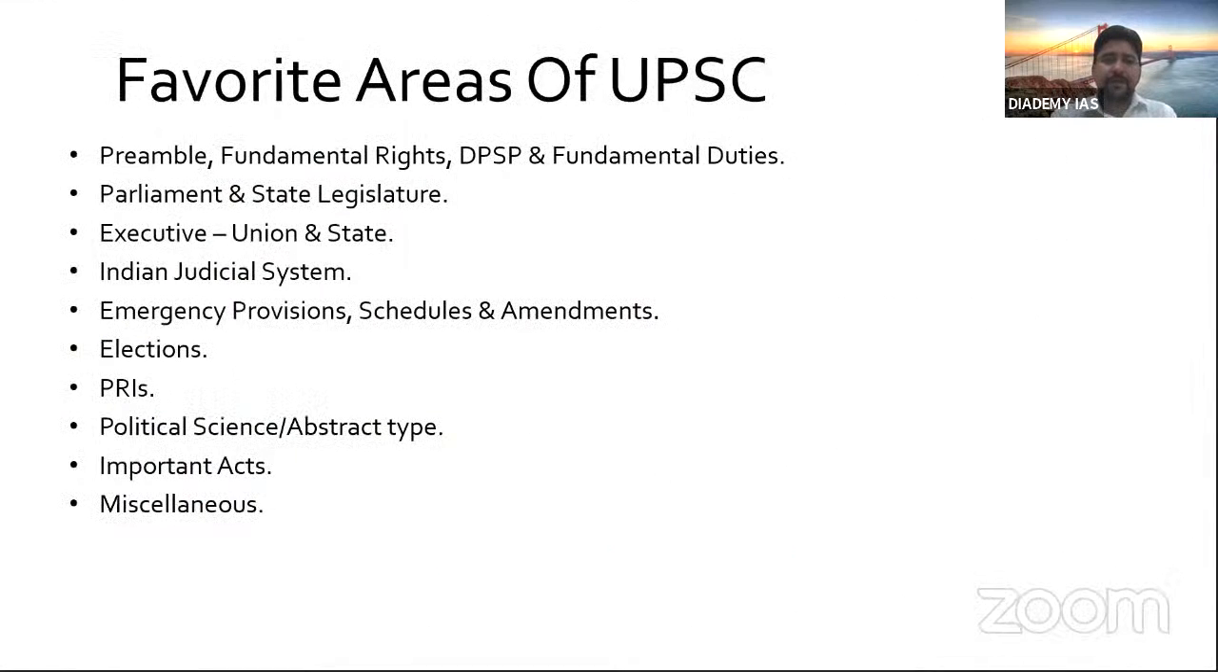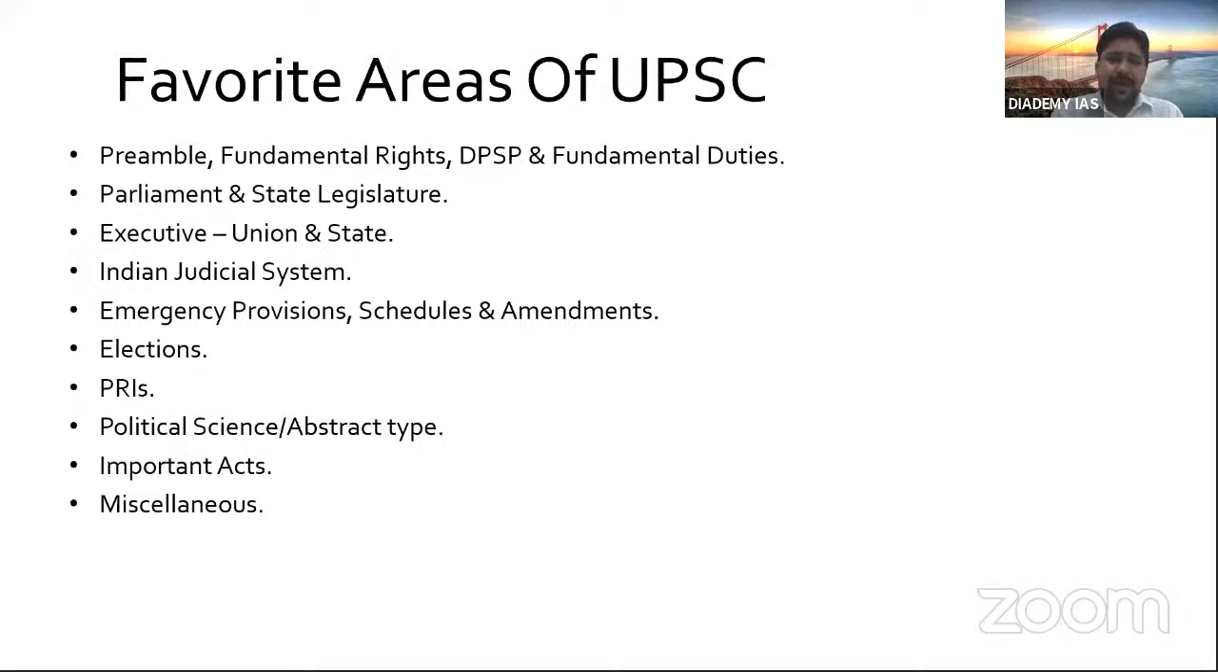Then, based on our analysis, these are favorite areas of UPSC. You can see preamble, fundamental rights, DPSP, and fundamental duties, very interesting, very foundational topics. Then parliament and state legislature, as I showed, this year also questions were there. Then executive, union and state. When we say executive, it means president, vice president, governor, your council of ministers, attorney general, right? Okay, so these are executives. Ministers are also coming in this category. So we will see when we deal with this session of polity lecture in detail. But here is a brief idea.